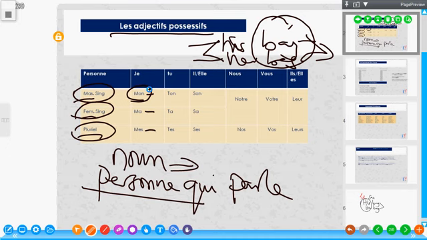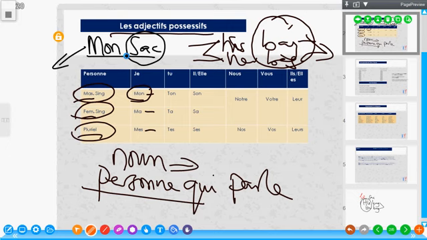So I can say my bag now becomes mon sac. Mon sac. Irrespective of the person possessing, this could be for a female. If a female is saying my bag, she has to say mon sac as well, because the gender of the bag is what matters here. That is for masculine singular.